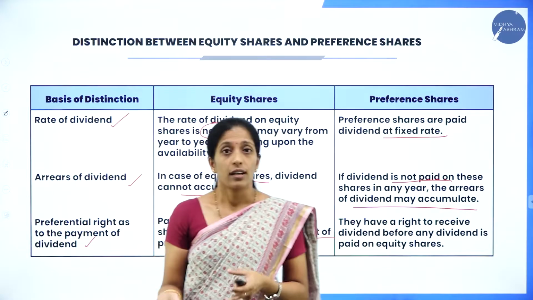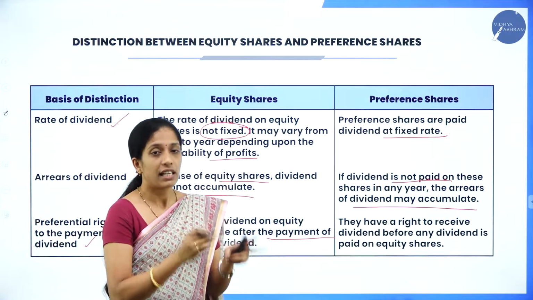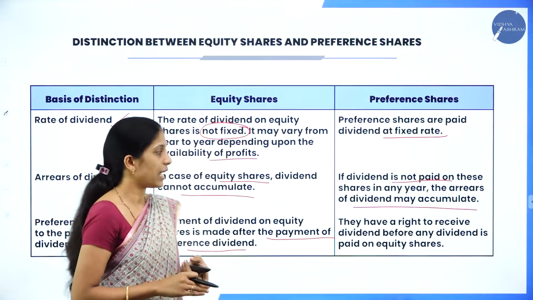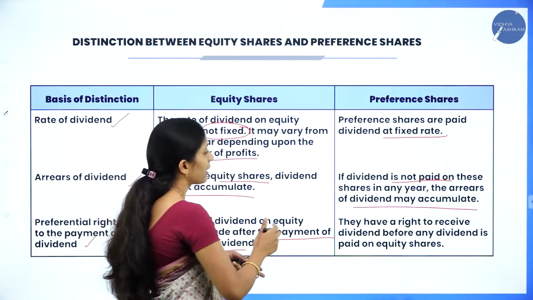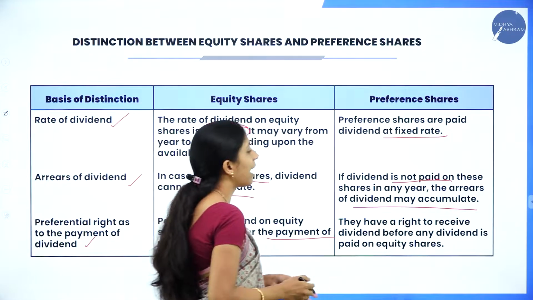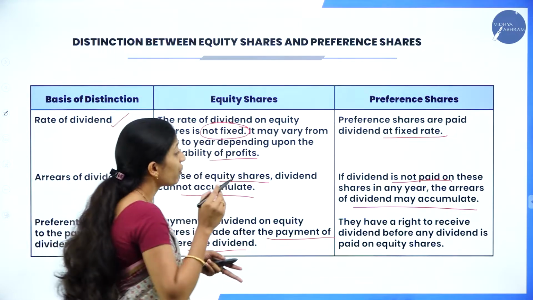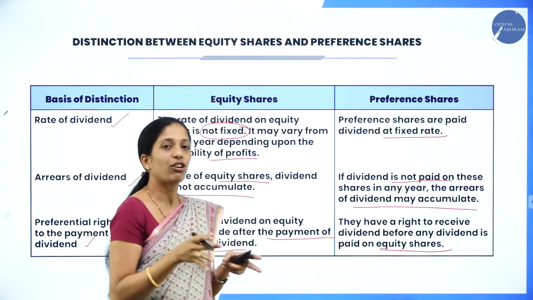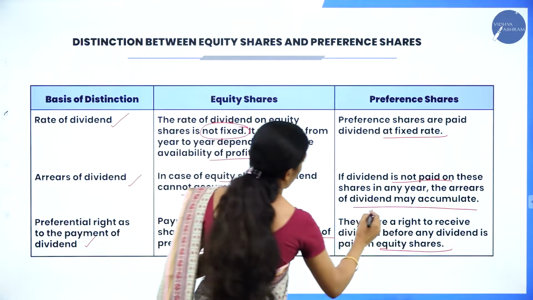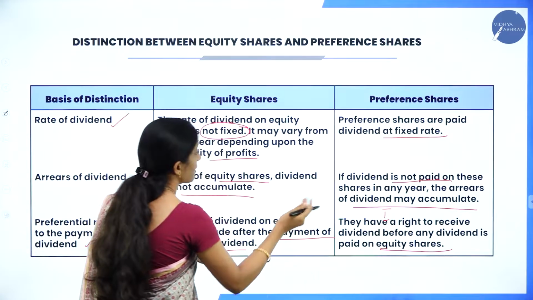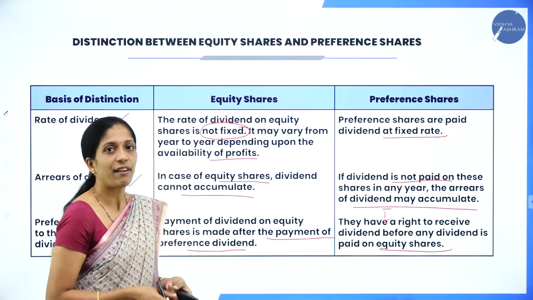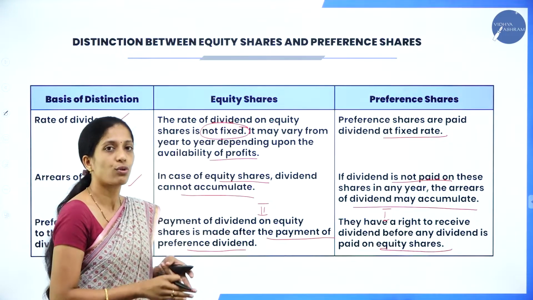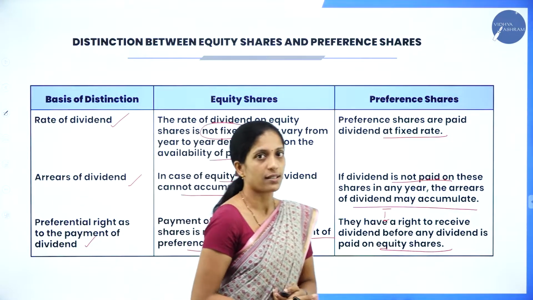Equity shareholders will be paid later, once the preference shareholders have been paid their dividend. Preference shareholders have a right to receive dividend before any dividend is paid to equity shares. So the first preference is given to the preference shareholders, and if any amount is left, then only the equity shareholders will be paid. That is, second preference goes to equity shareholders.